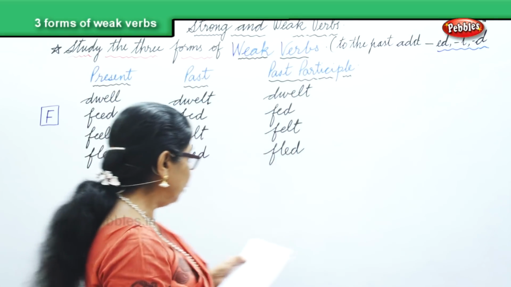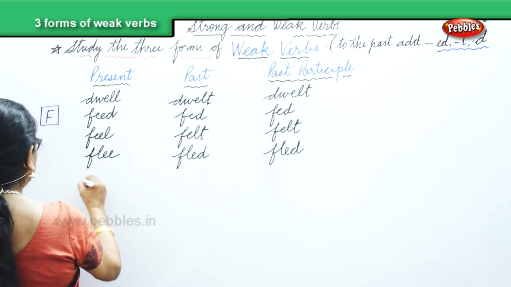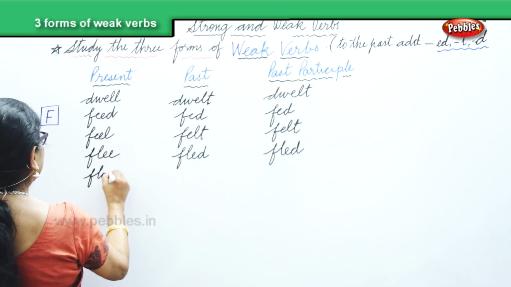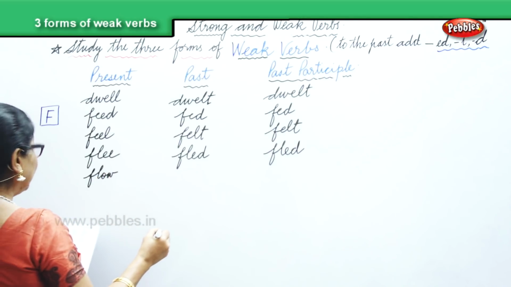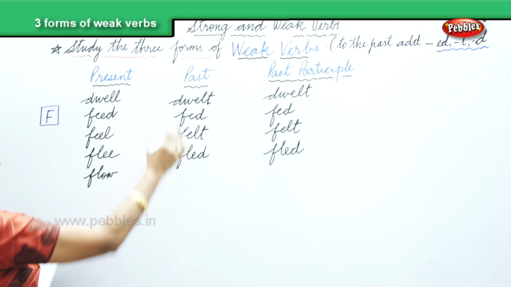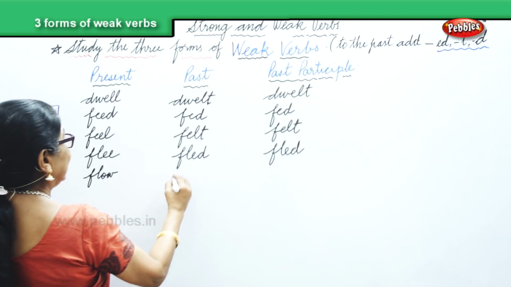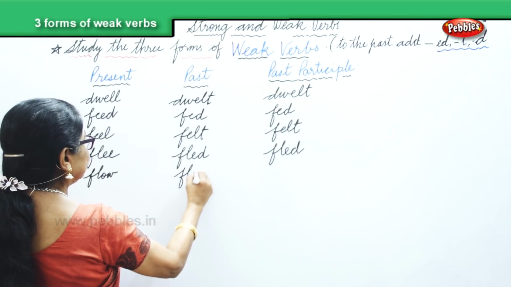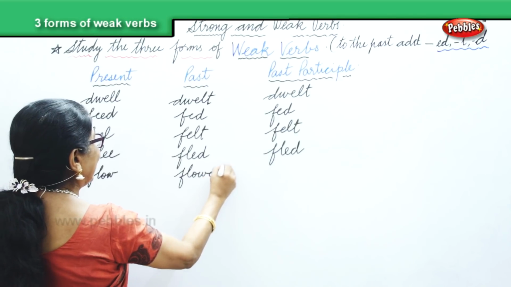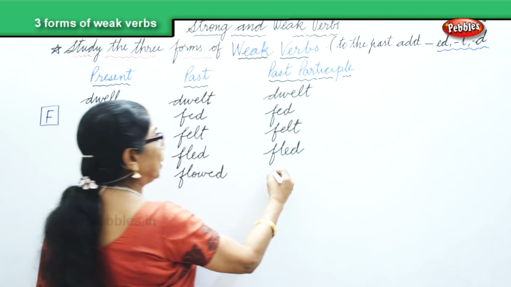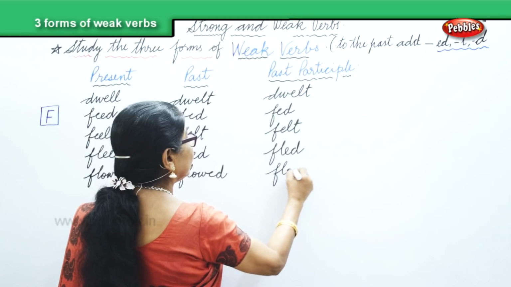Flow, water flow. Flowed. Flow, all your tears flow. Any liquid that flow. And you add ed to form the past. Okay, flowed. You add ed, flowed, and in the past participle also same.